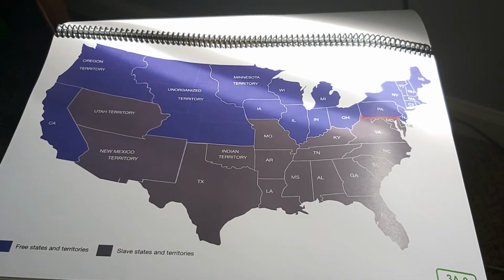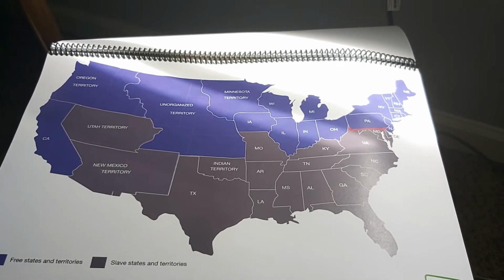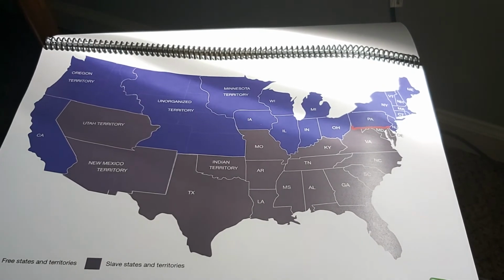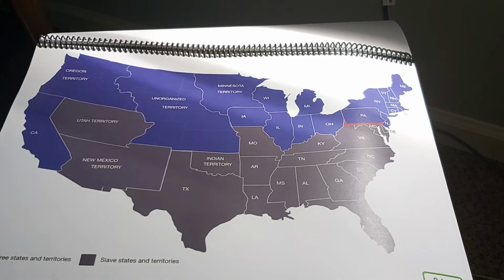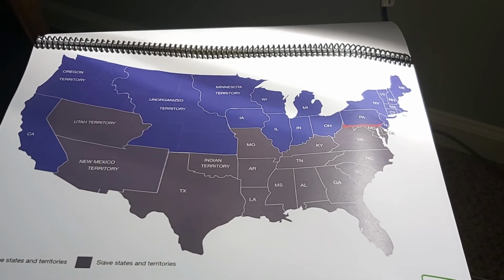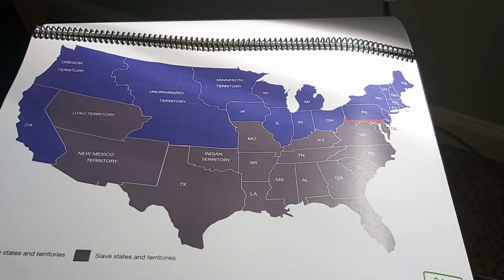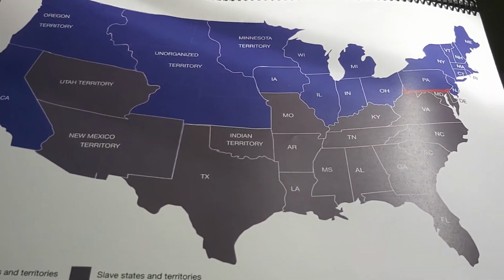The United States was growing, spreading west, and adding new states. As the country expanded west, so did the Mason-Dixon line. By the 1850s, states north of the Mason-Dixon line were free states. In other words, slavery was against the law. In the southern states, south of the Mason-Dixon line, slavery continued to be legal.